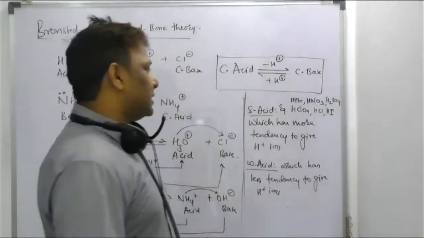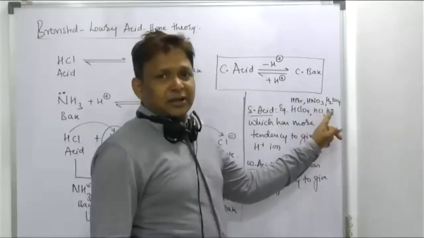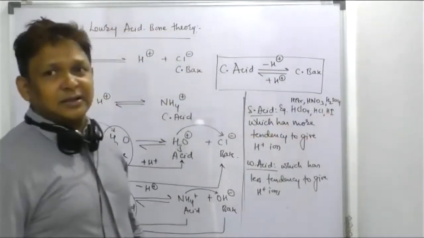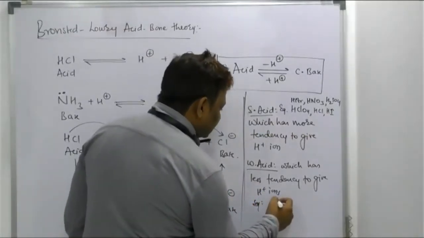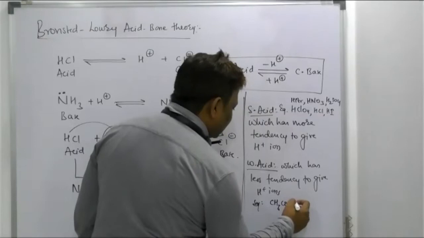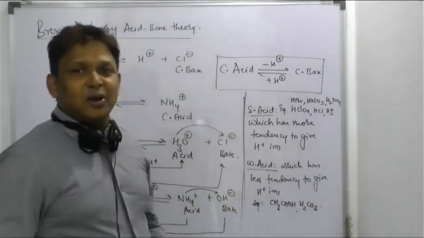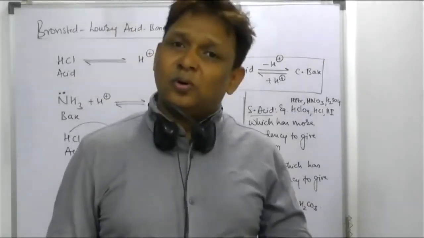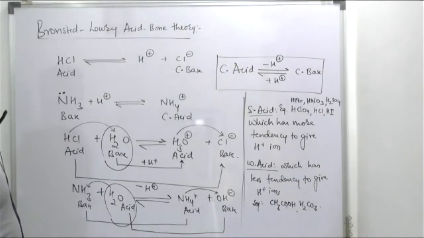Perchloric acid, HCl, HI, HBr, HNO3, H2SO4 are the strongest acids. So what is a weak acid? Ha beta, weak acids are CH3COOH, carbonic acid H2CO3. All the organic acids which you know are weak acids, right? So that is the first part, the strong acid.